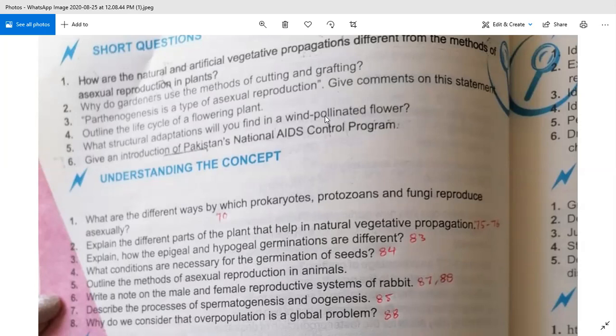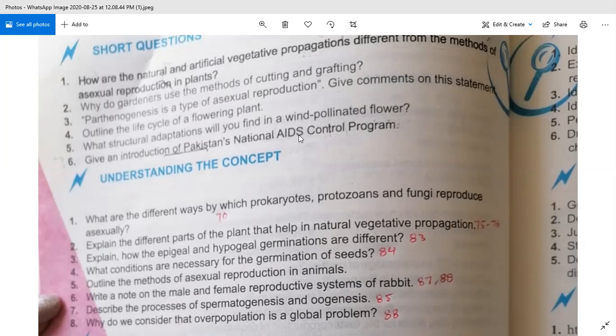The question is: give an introduction of Pakistan's National AIDS Control Program. Its answer is given in your book. Pakistan's Federal Ministry of Health established the National AIDS Control Program in 1987.